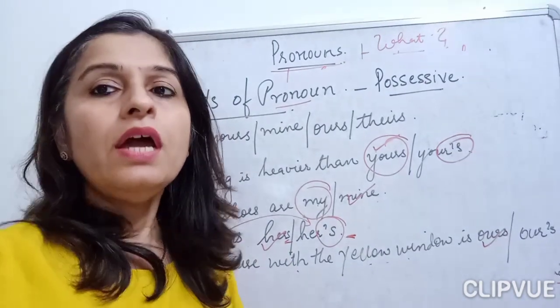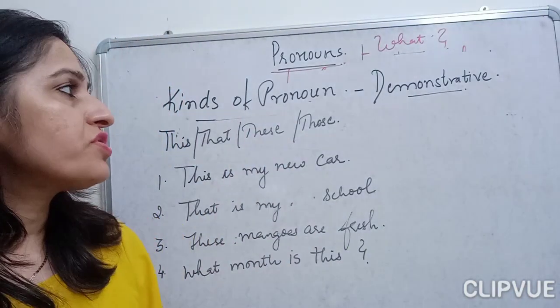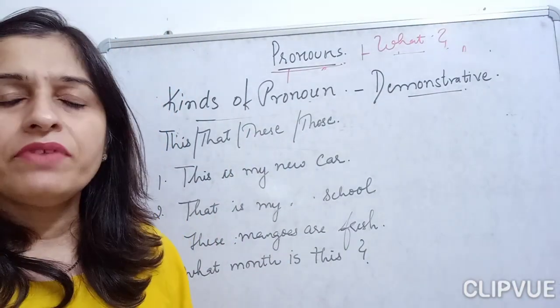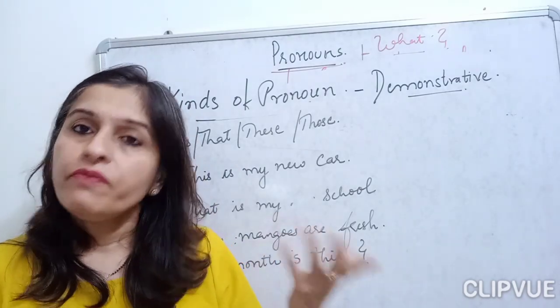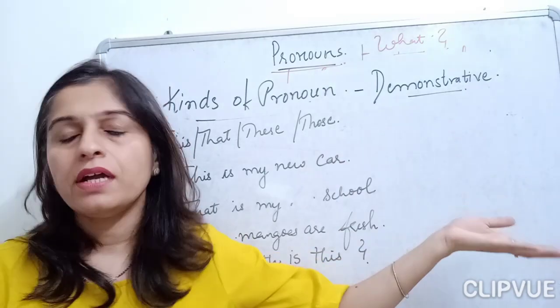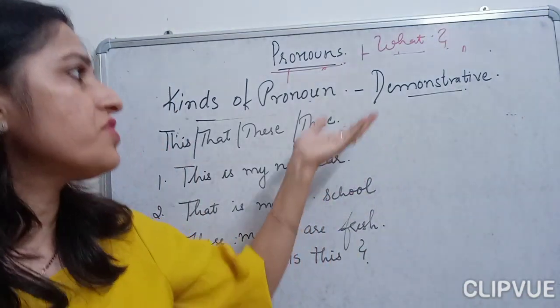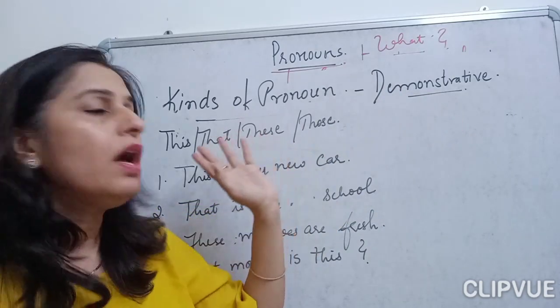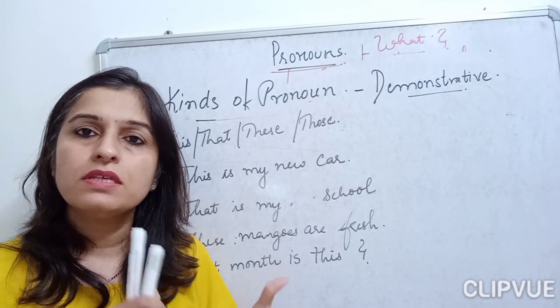That is the demonstrative pronoun. Okay, let's come to the demonstrative pronouns, children. You must have done demonstrative adjectives as well. It is the same. They are showing the adjective. Demonstrative pronouns, we are talking about the pronouns. The same words we use: this, that, these, those.